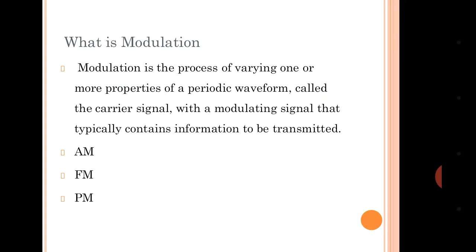What is modulation? Modulation is the process of varying one or more properties of a periodic waveform, called a carrier signal, with a modulating signal that typically contains the information to be transmitted.